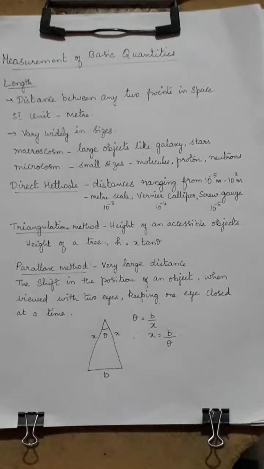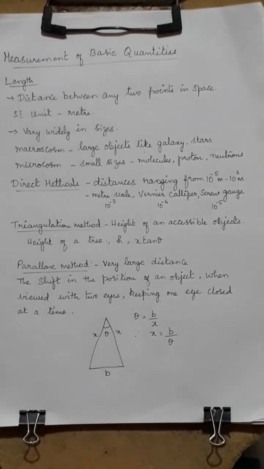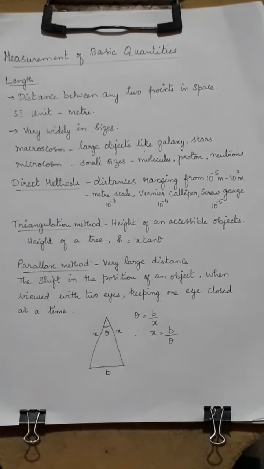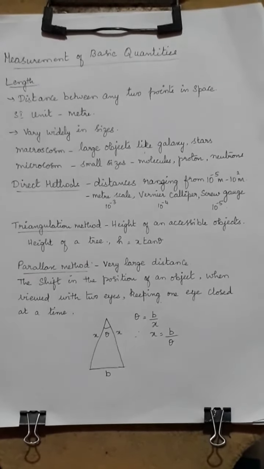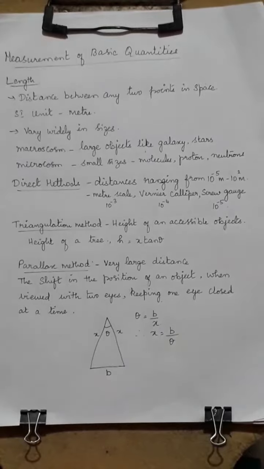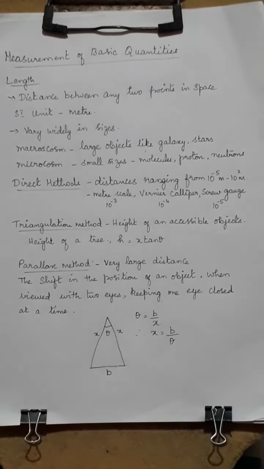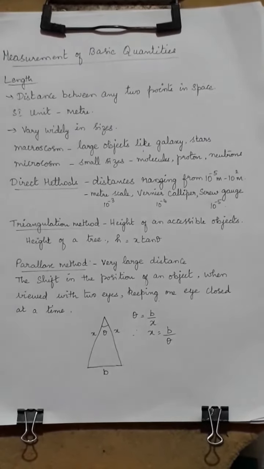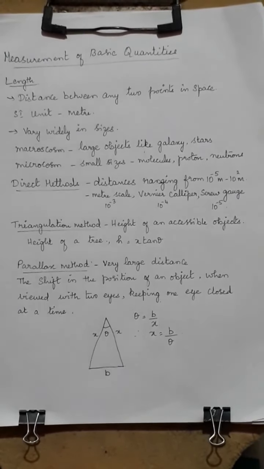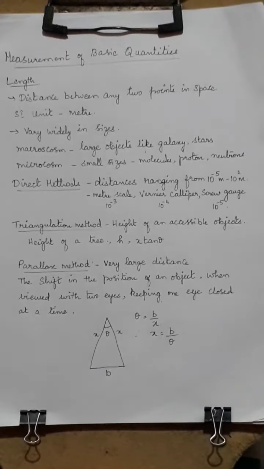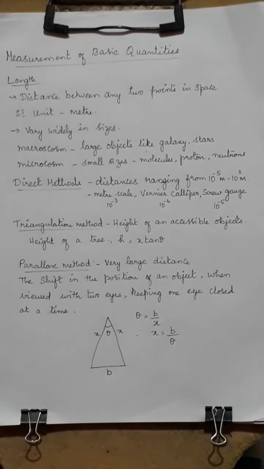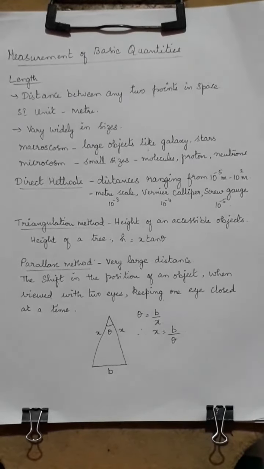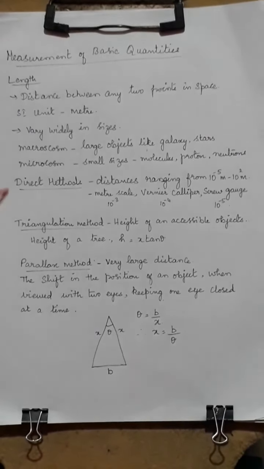Now coming on to measurement. What are the various methods through which it is found out? In fact, this distance varies from 10 power minus 12 meters to 1 astronomical unit. An astronomical unit is a large distance that you use. All such things we will see in the next class. Today, only these methods.